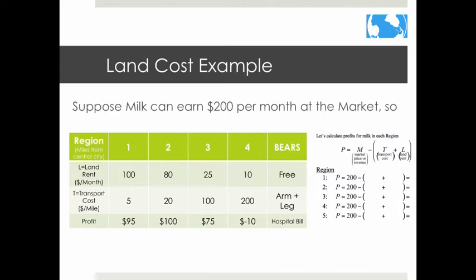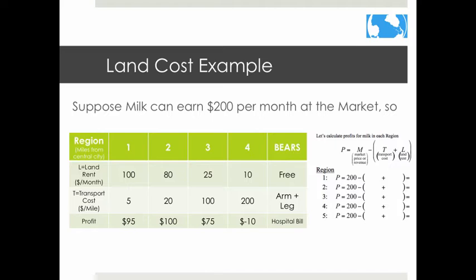near the market. If we use the equation P equals M minus the sum of T and L, in which M is the market price, L is the land rent and production cost, and T is the transport cost, we can figure out the profit. Because different crops have different transportation costs and land costs vary, you can use this mathematical model to determine what to grow. According to this scenario, it is most profitable to produce milk in Zone 2.